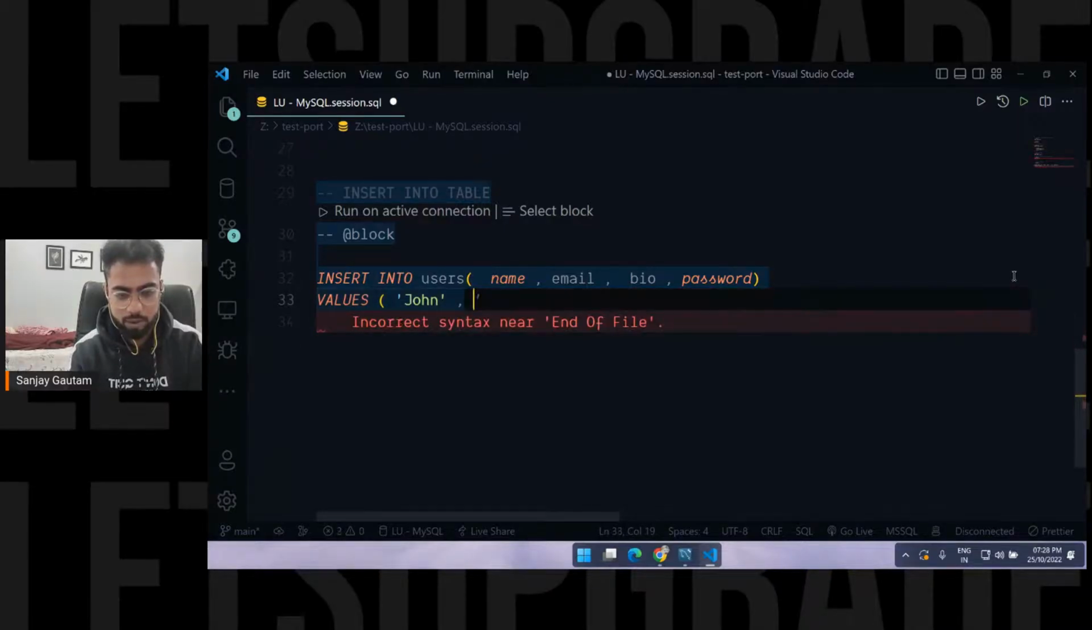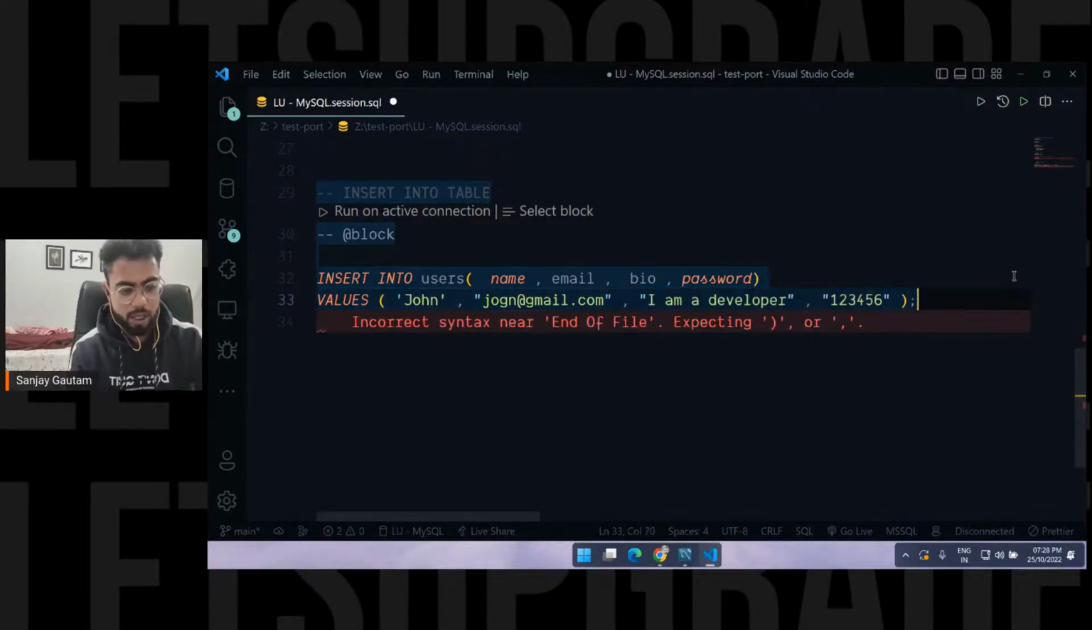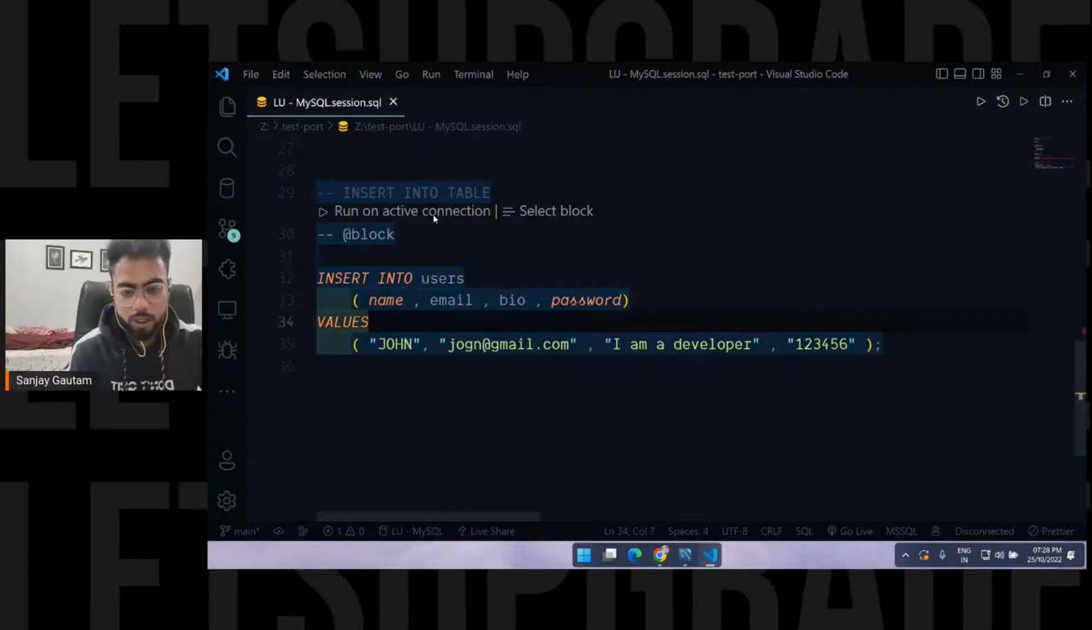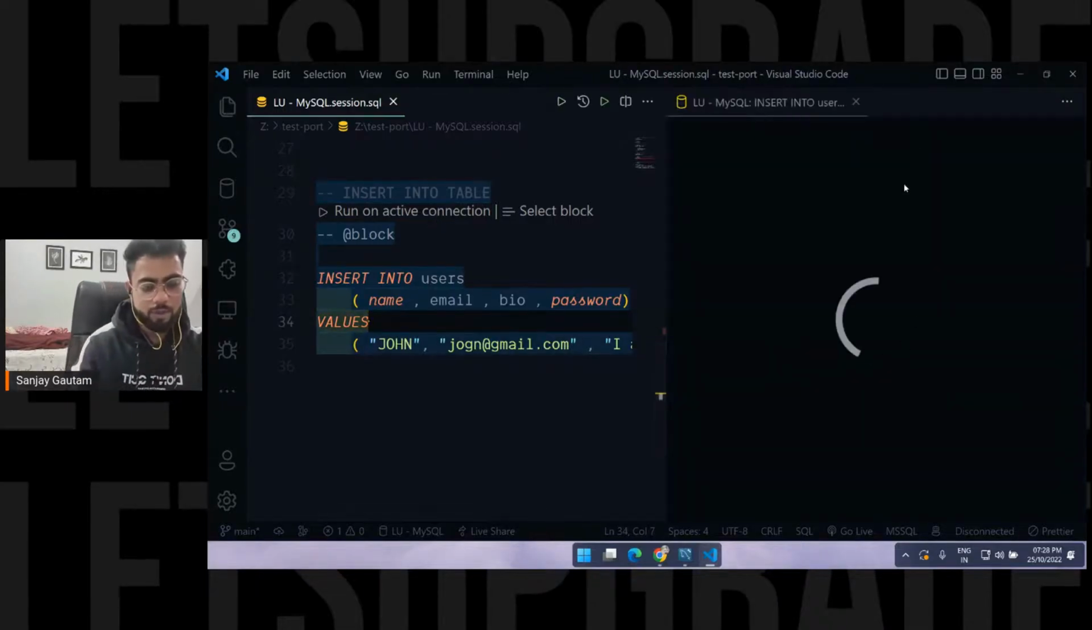For the name, John. For the email, let me use john@gmail.com here, with double quotes, not single. Bio: I am a developer, and the password is going to be password. Just use double quotes here as well. Okay. So run on this active connection.